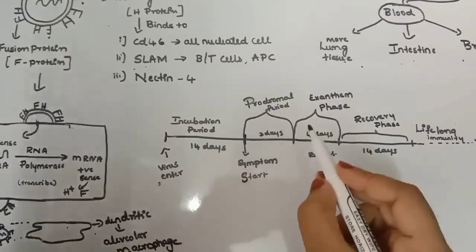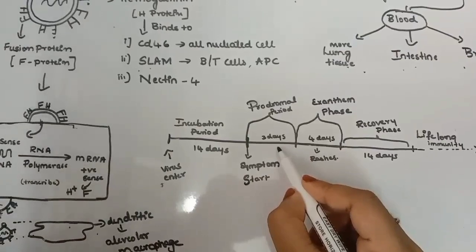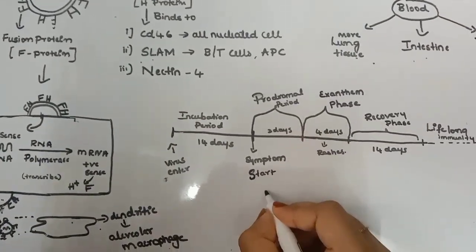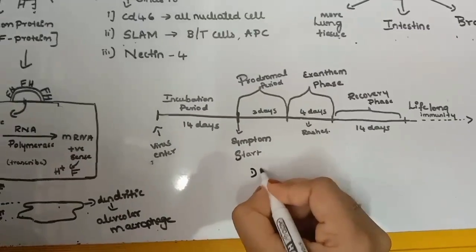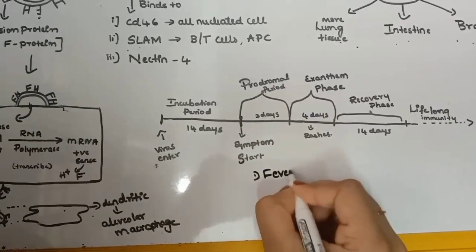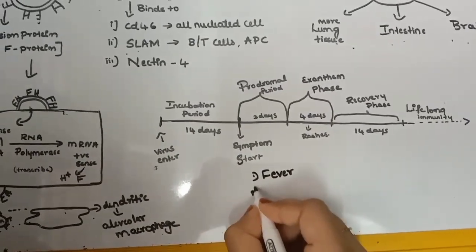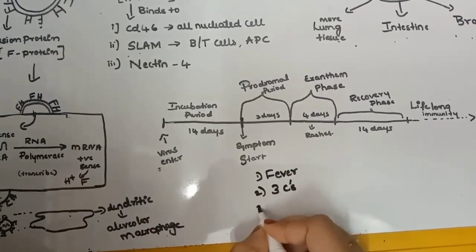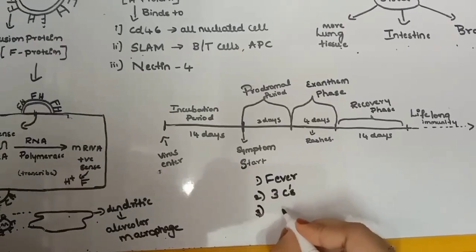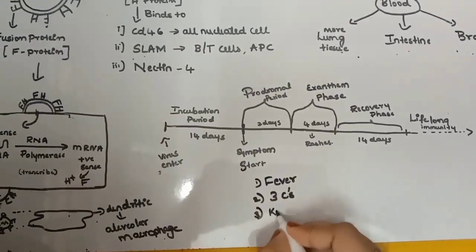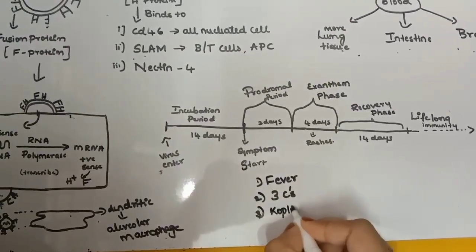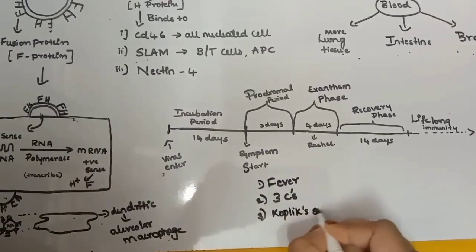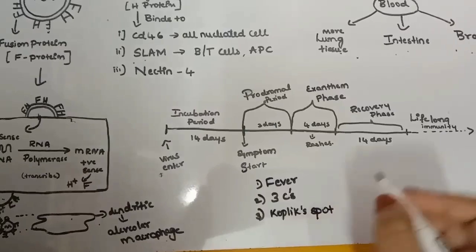Once the symptoms start, it enters the prodromal period, which lasts around 3 days. Here it starts with a high fever that is greater than 104 degrees Fahrenheit, with malaise and anorexia. Malaise is nothing but weakness or tiredness. And the 3 C's are also seen, that is cough, coryza and conjunctivitis. Coryza is when the nasal mucous membrane gets inflamed and produces a runny nose. It is also called a stuffy nose. And conjunctivitis is inflammation and redness of the white part of the eyes.